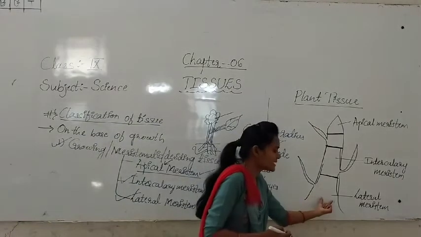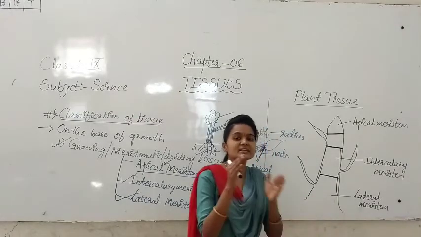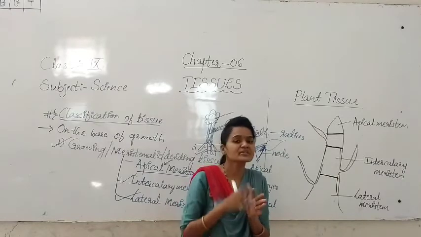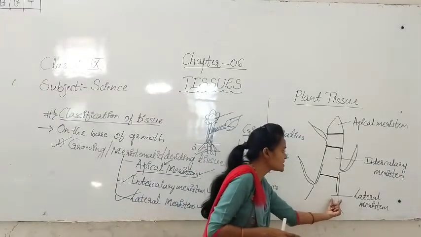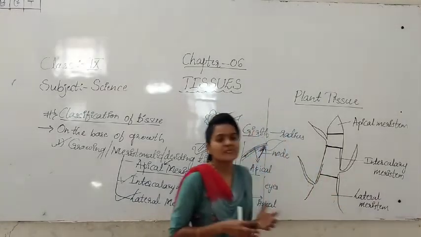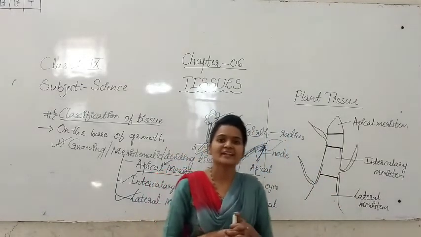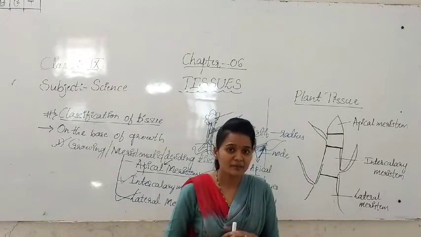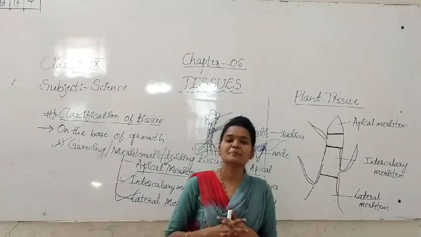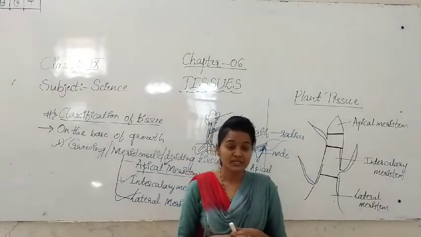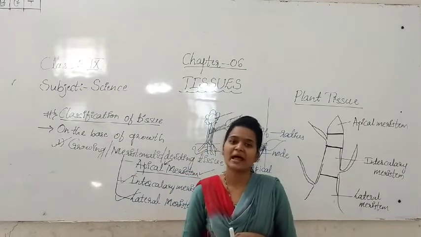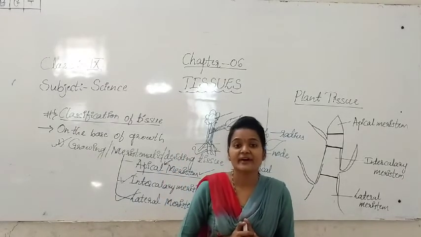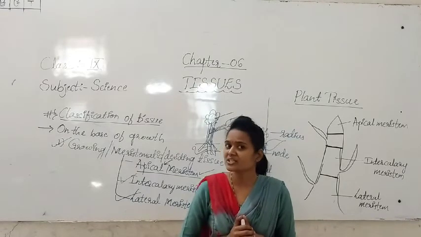See students, lateral meristem will be present just at the base of the plant, meaning the downside of the plant. In this region we are seeing the lateral meristem. What is the function of the lateral meristem? It helps for the growth of the plant and it gives mechanical support to the plant. So students, this is about the classification, otherwise division, of the meristematic tissue.